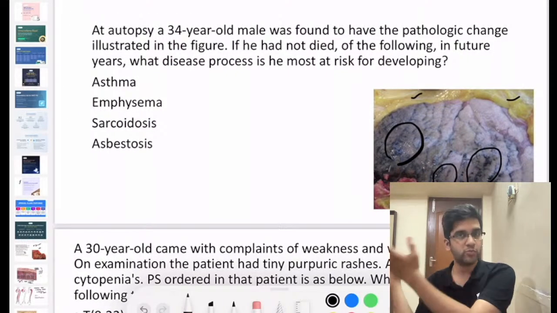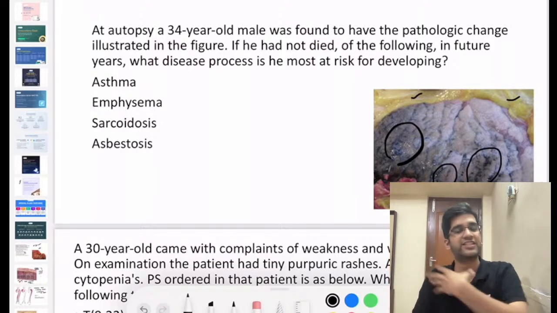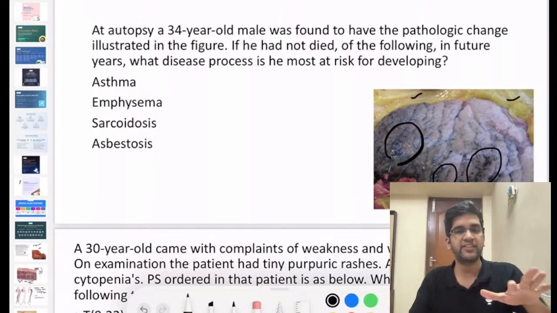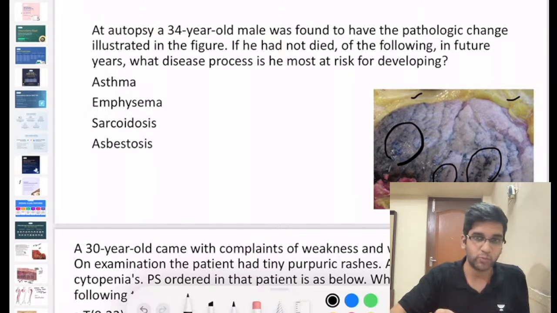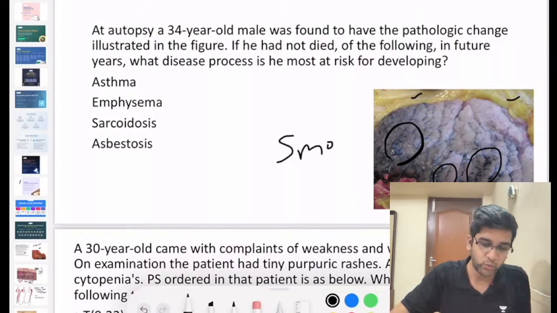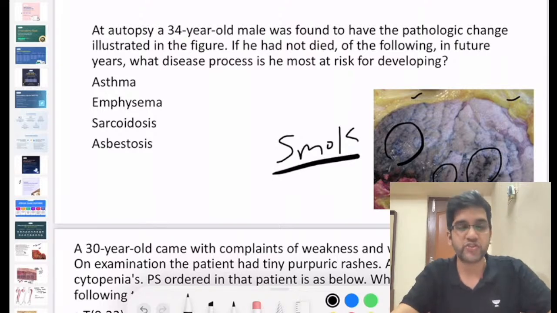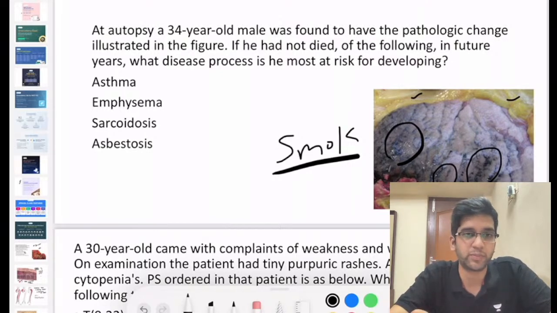If we have a history of pneumoconiosis, or when I live for 70-80 years, yes, I can explain this much coal deposit. But for a 34-year-old person to have this much coal deposit, that too on the outer surface of the lung, one thing is smoking, right? Smoking is one of the important things here. Air pollution is a possibility, but as I said, it will take lots of time. It will not cause so much coal deposit in a 34-year-old person, right?